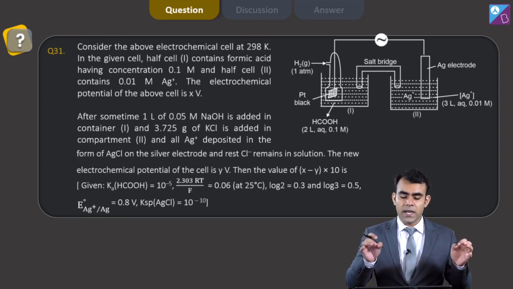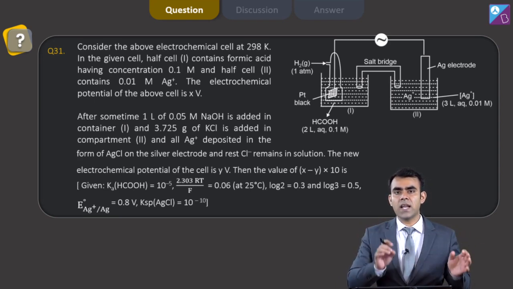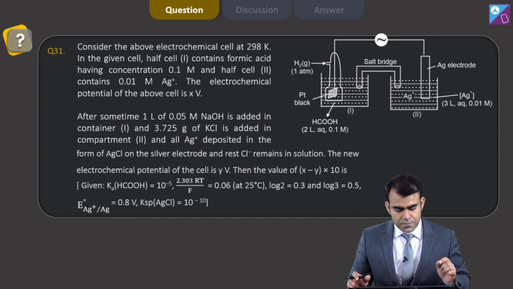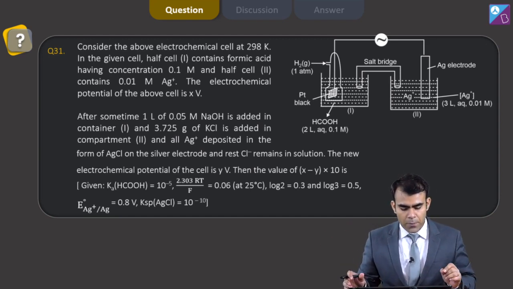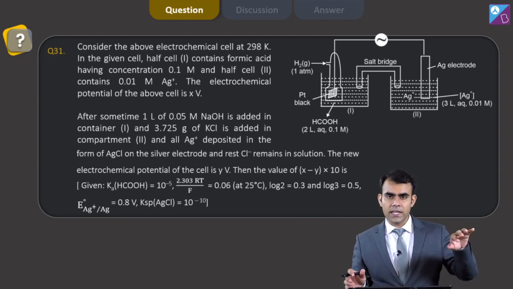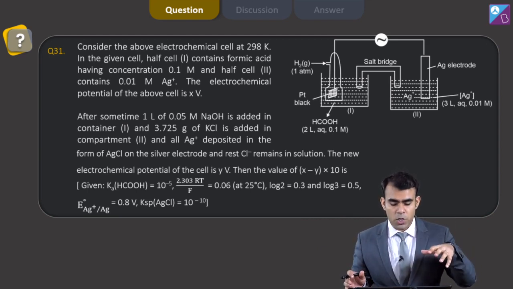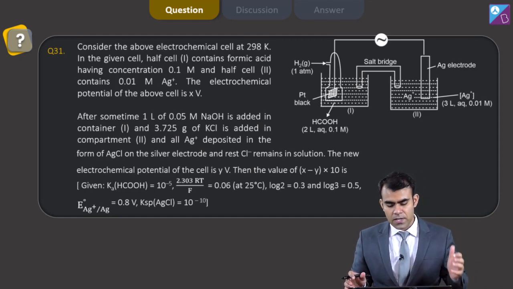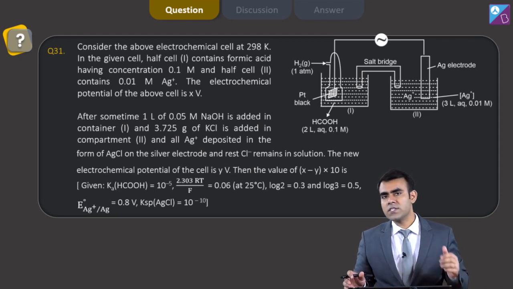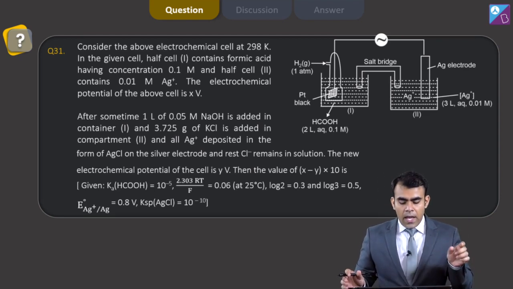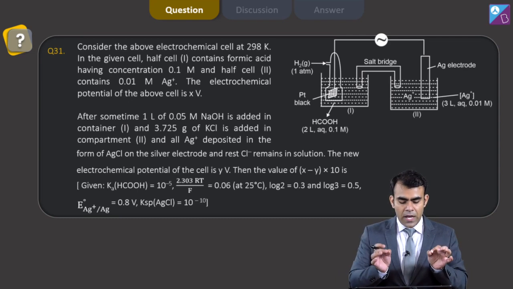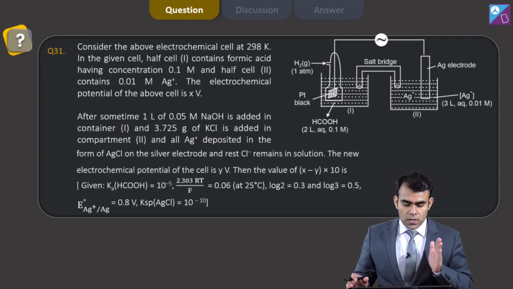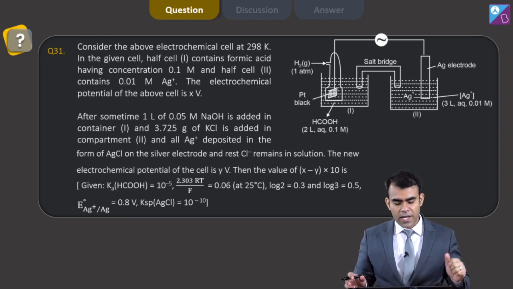So we have converted a simple metal ion electrode to a metal insoluble salt anion electrode. And then the new electrochemical potential of the cell, and here in compartment 1 we have prepared a buffer solution. We will see whether it is a buffer or a hydrolysis concept, according to the concentrations provided to us. And from these two cells we have to see the potential of this cell, and then do the calculation, that is x minus y into 10.